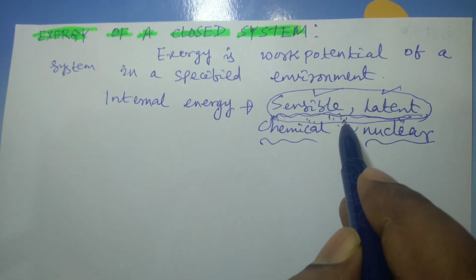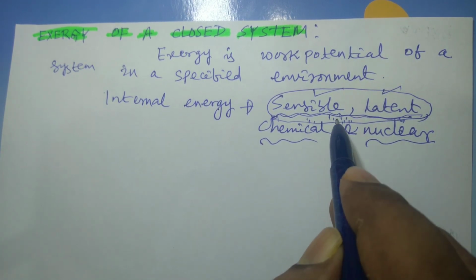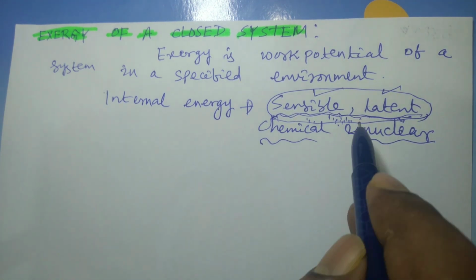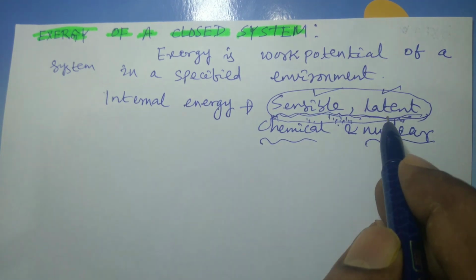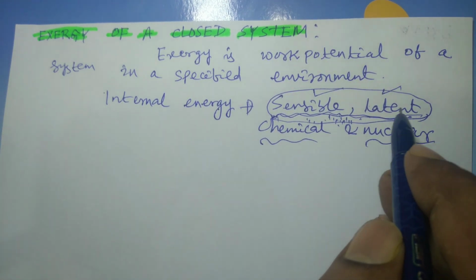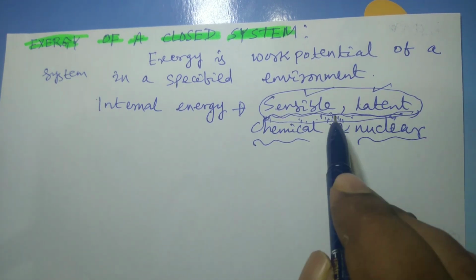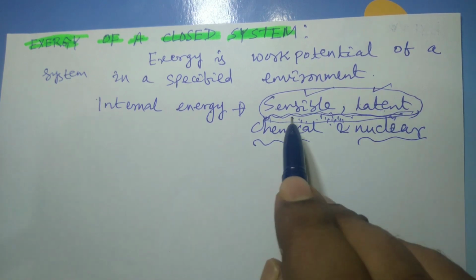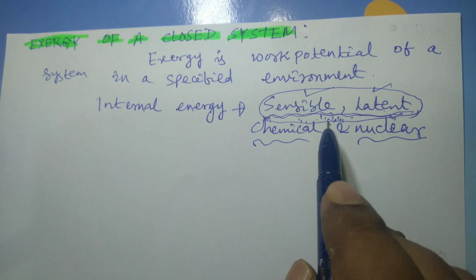This transfer of heat takes place only if there is a temperature difference between the system and the surrounding. If the temperature of the system is higher than that of the surrounding, then heat will be transferred from the system to the surrounding. And if the temperature of the surrounding is higher, then obviously the heat will flow towards the system.